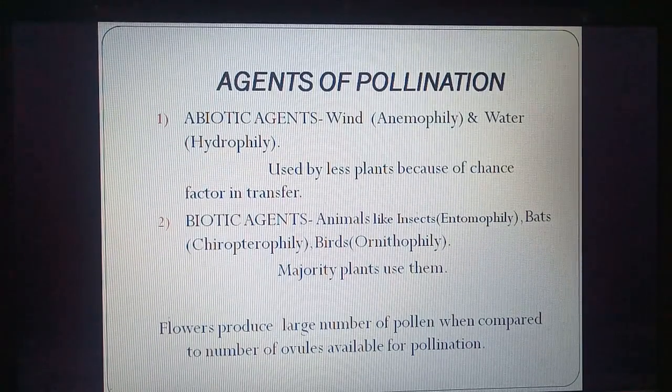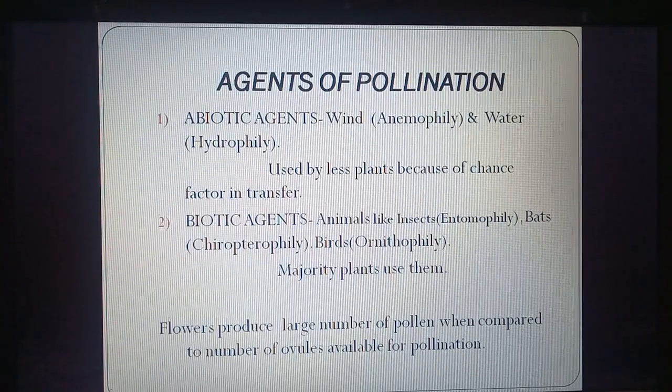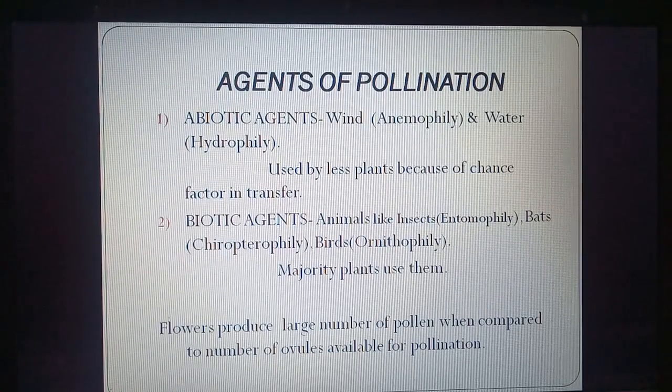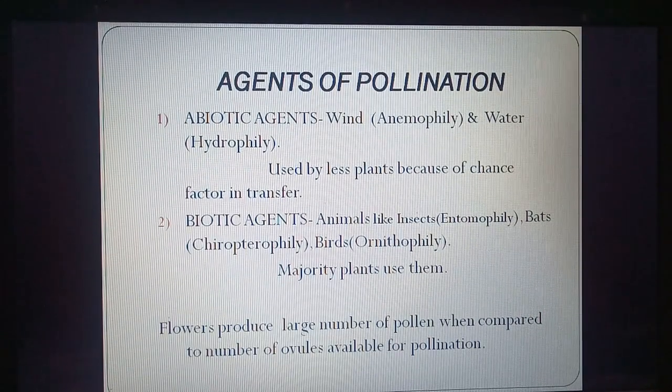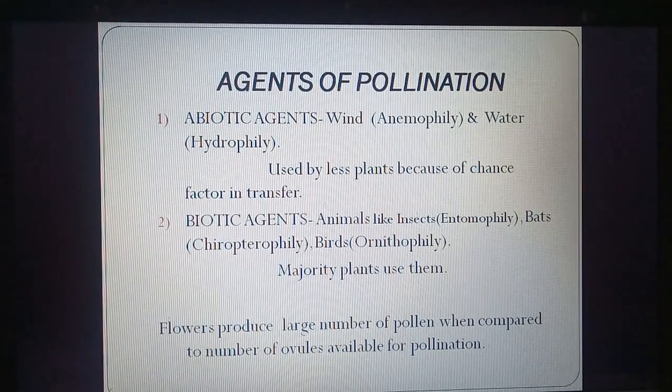And biotic agents are living animals. For example, insects, which is called entomophily. By bats it is called chiropterophily, and by birds it is called ornithophily. The majority of plants use them because there are more chances of transfer. Flowers produce a large number of pollen when compared to ovules. So flowers always produce a large number of pollen so that transfer can take place easily, and there is more probability of fertilization.